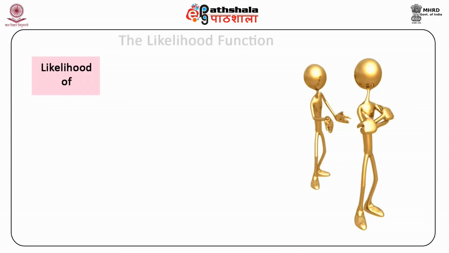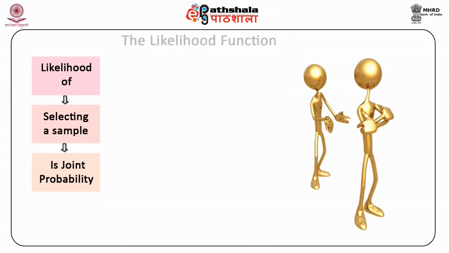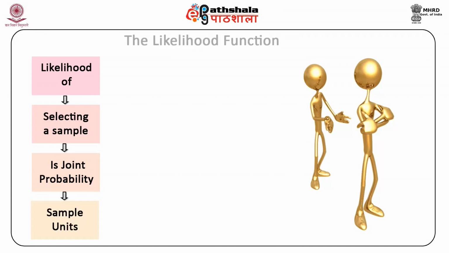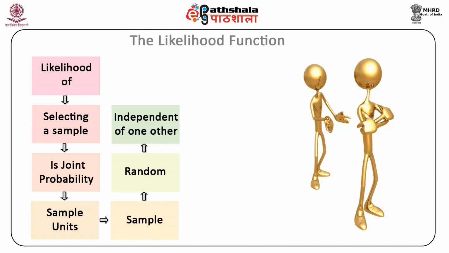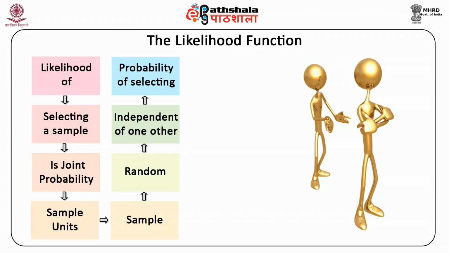The likelihood of selecting a sample is the joint probability of the sample units. Since the sample is random, the sample units are independent of one another. Selection of any one population unit in the sample is not influenced by which units have been previously selected. Nor does it affect the probability of selection of subsequent units in the sample.